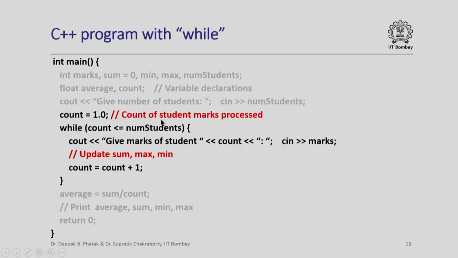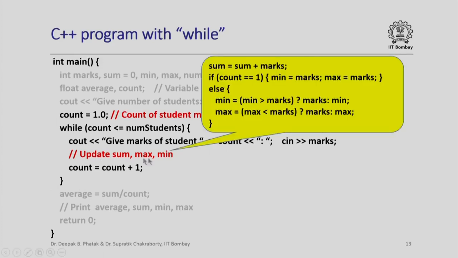The count basically keeps track of the number of students whose marks have been processed so far, and then we have this while loop. While count is less than or equal to the number of students, we are going to ask for the marks of the student, input the marks, update the values of sum, max and min, increment the count, and go around the loop until this logical condition evaluates to false.